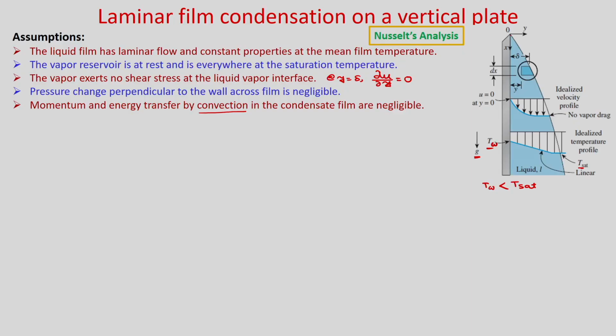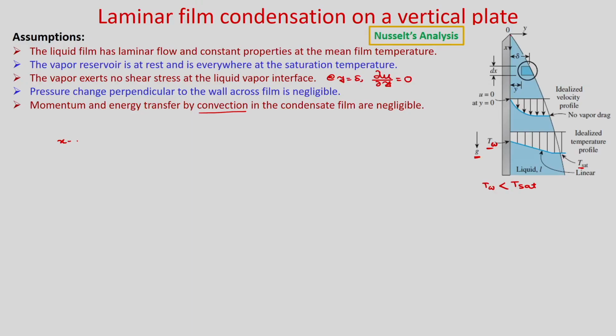That is why this analysis is known as Nusselt analysis. It is found that with these assumptions, if you find the heat transfer coefficient and Nusselt number or the total heat transfer rate, it generally predicts well with the experiments. With this, our objective is to find the heat transfer coefficient and the Nusselt number. Both local and average heat transfer coefficient we will calculate, and from there we will calculate the local Nusselt number and average Nusselt number.